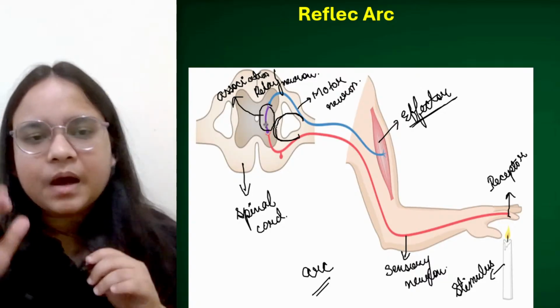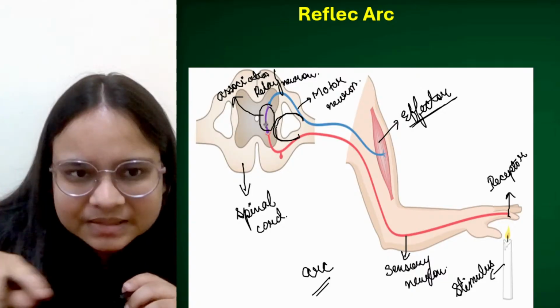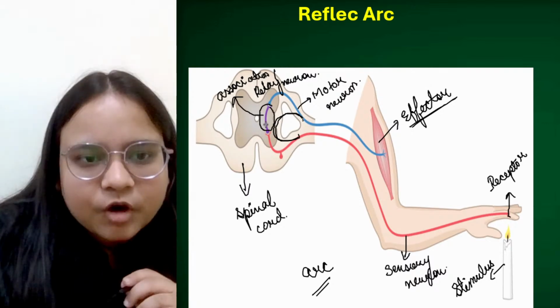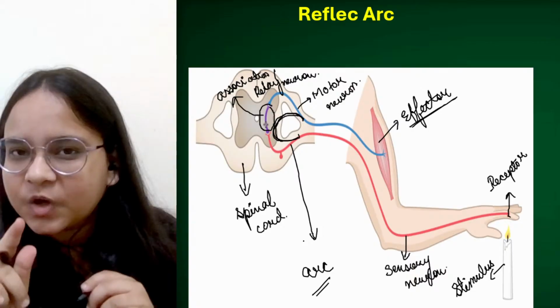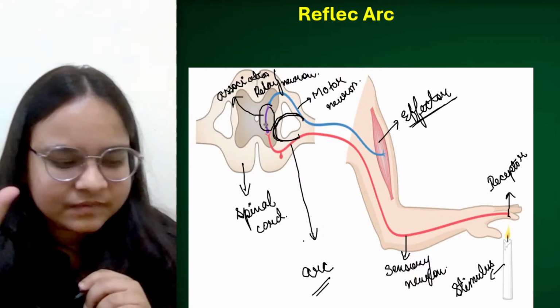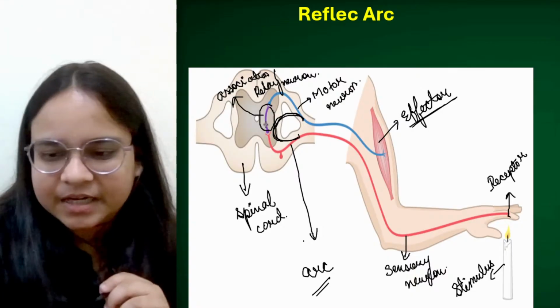Fine. Now the pathway, the organized path that it has followed, is in the form of an arc. ये एक arc के form में है. So we are calling this a reflex arc. Let's document them in the flow chart.